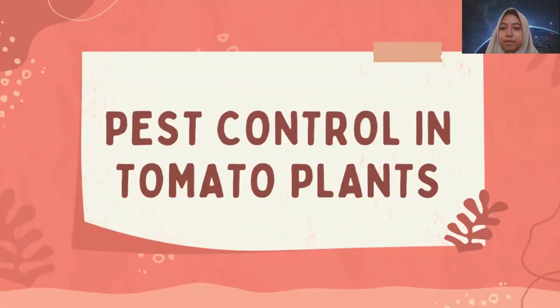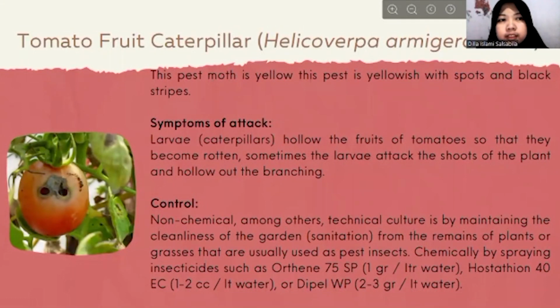Pest control in tomato plants. Okay, next, the first pest is tomato fruit caterpillar or Helicoverpa armigera. This pest is yellowish with spots and black stripes. For the symptoms of attack of this pest, a larva or caterpillar hollows out the fruit of the tomatoes so that they become rotten. Sometimes the larva attacks the shoots of the plant and hollows out the branching.